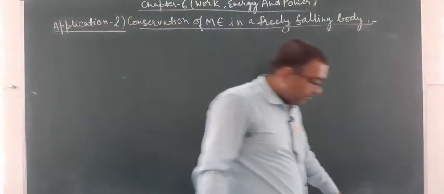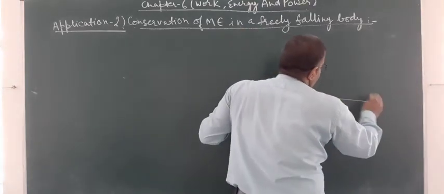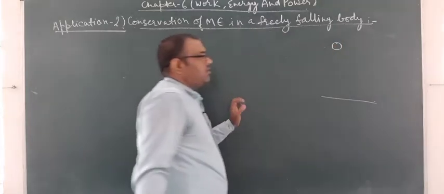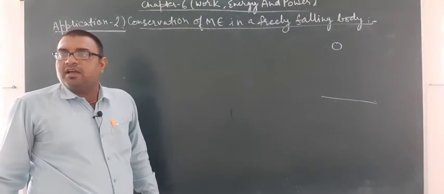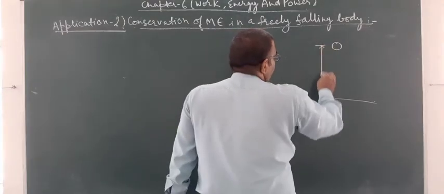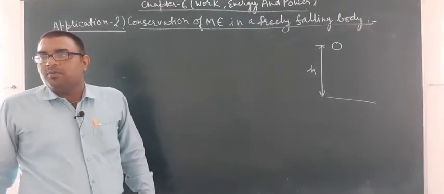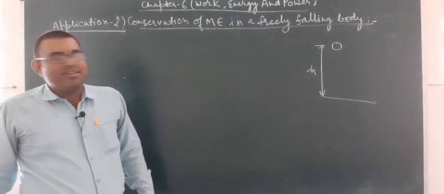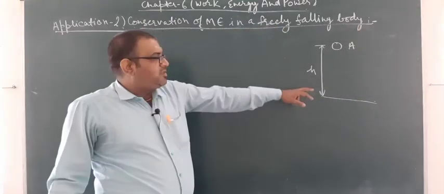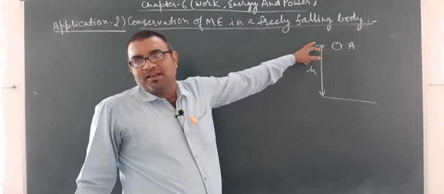For this we are taking an example. Suppose a body is at height h from the ground. We suppose the position of the body is at point A, and this point A is at a distance of h from the surface of the earth.